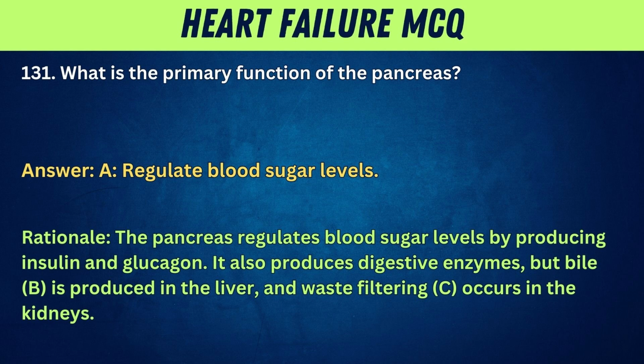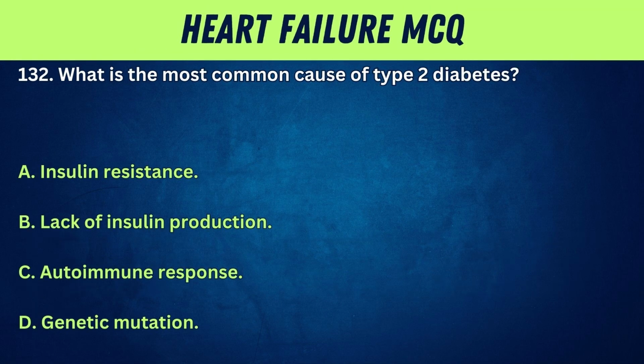It also produces digestive enzymes, but bile, B, is produced in the liver, and waste filtering, C, occurs in the kidneys. 132. What is the most common cause of type 2 diabetes? A. Insulin resistance. B. Lack of insulin production. C. Autoimmune response. D. Genetic mutation.